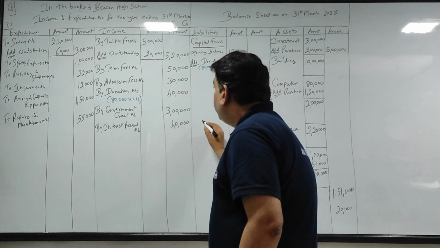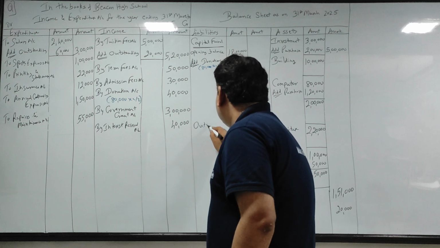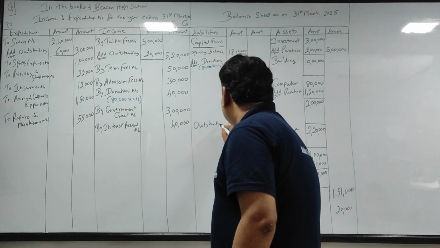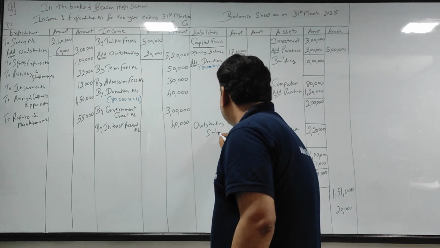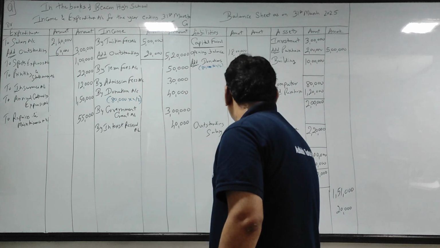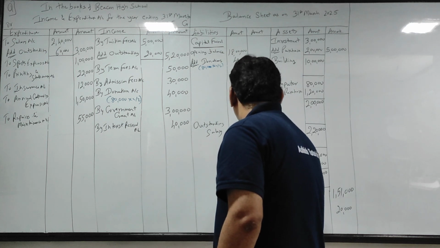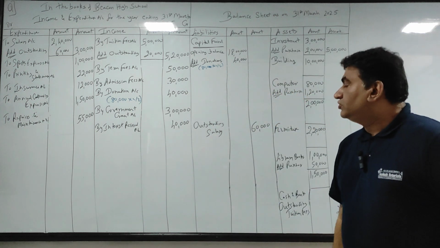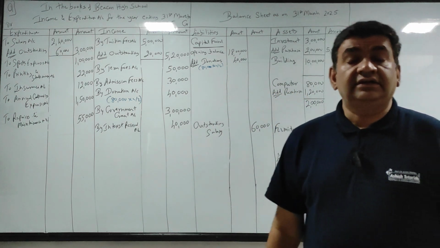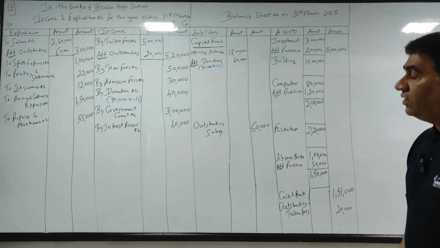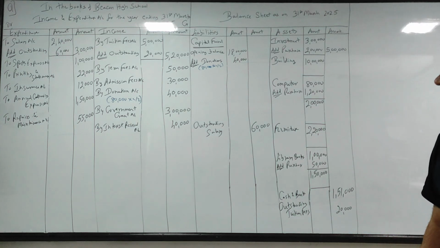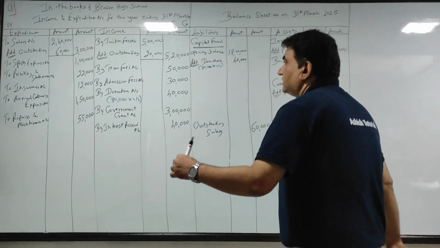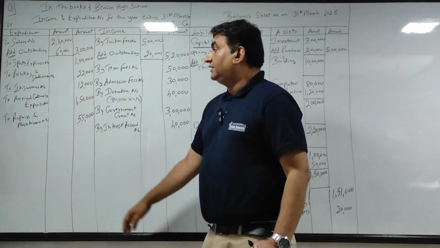After donation leave 4-5 lines and write there outstanding salary, that is 60,000. Okay, so I'll repeat. First effect, it is an expense for the current year.